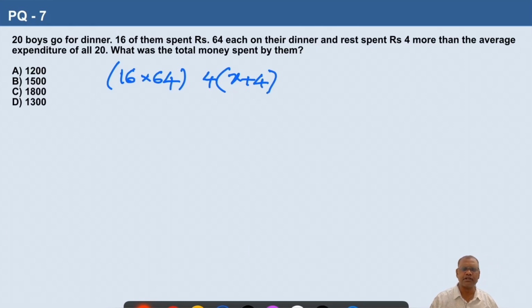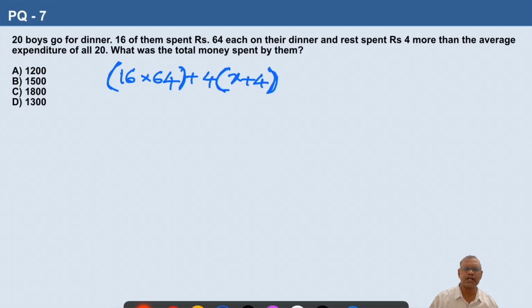So their total will be X plus 4 into 4. If you add both of them, you will get the total expenditure of all the 20 students.